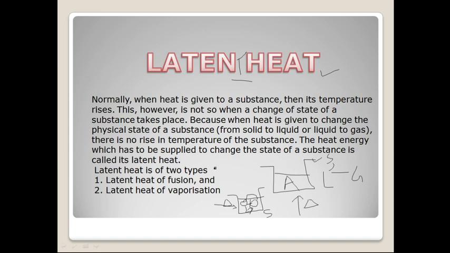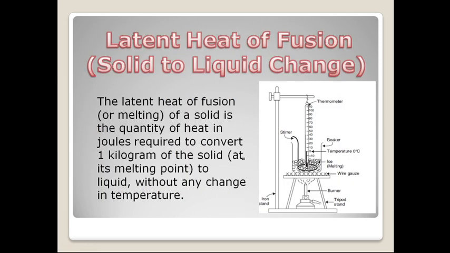So there are two types of latent heat. One is latent heat of fusion and another one is latent heat of vaporization. We will see them one by one now. So the first one we will be looking at is latent heat of fusion.